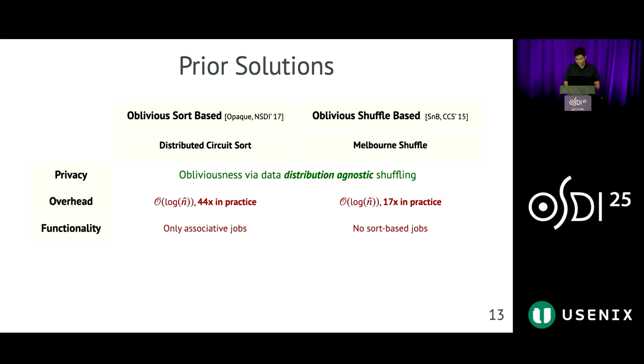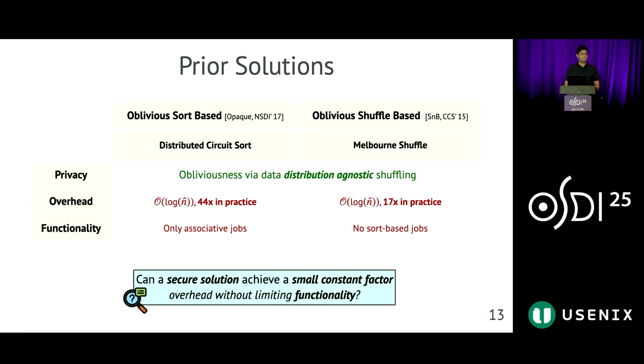Moreover, both of these approaches cannot support full functionality for MapReduce, where oblivious sort-based approaches do not support non-associative jobs like computing the median, and oblivious shuffle-based approaches do not support sort-based aggregations. These limitations together raise an interesting research question: is it possible to design a secure solution that achieves a small constant factor overhead without limiting functionality or not?